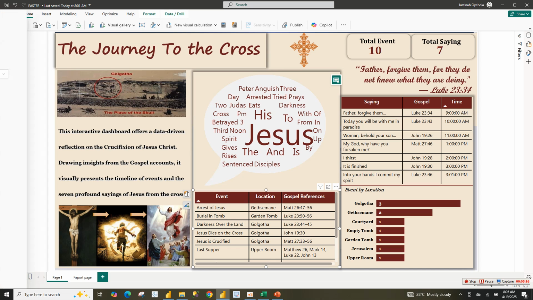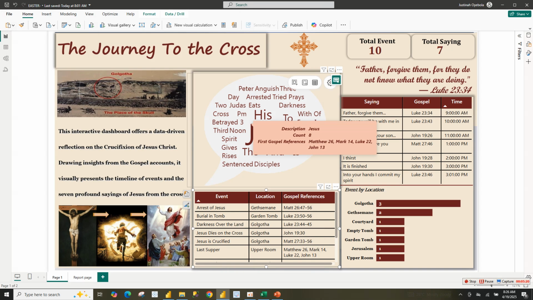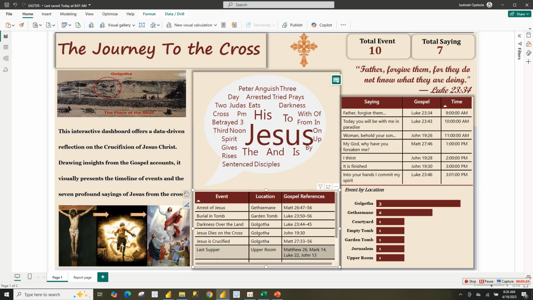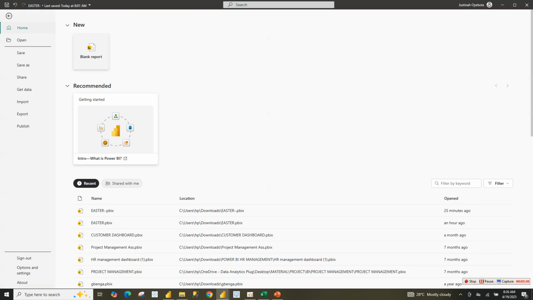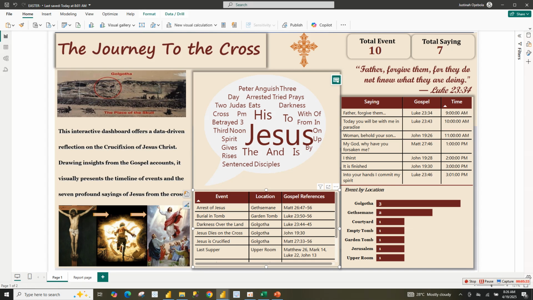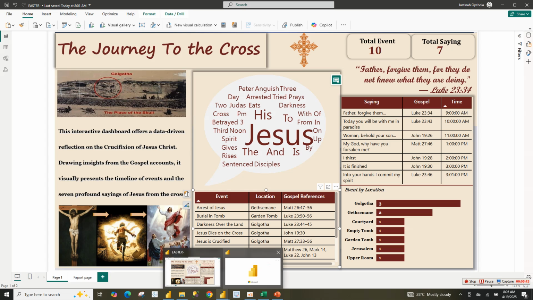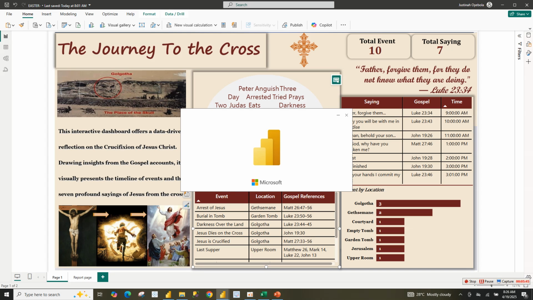So now I'm going to start by opening a new blank report in Power BI, so that we can start our new analysis for this tutorial. Just go here, click blank report, and it will create a new Power BI blank report for us. It's still creating. Okay, I've opened it more than twice.